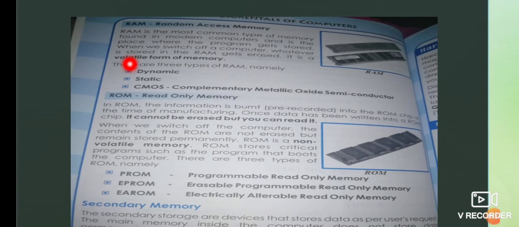For example, if you are drawing some picture and you forget to save your file, and at that time the power went off, what will happen? The entire drawing cannot be stored inside this kind of memory, RAM. It is a volatile memory. When you switch off your computer, whatever is stored in the RAM gets erased.